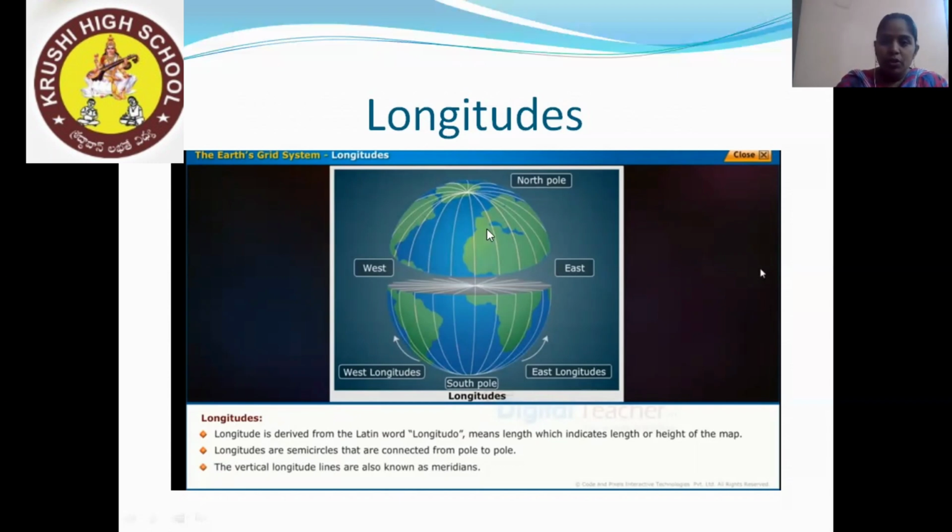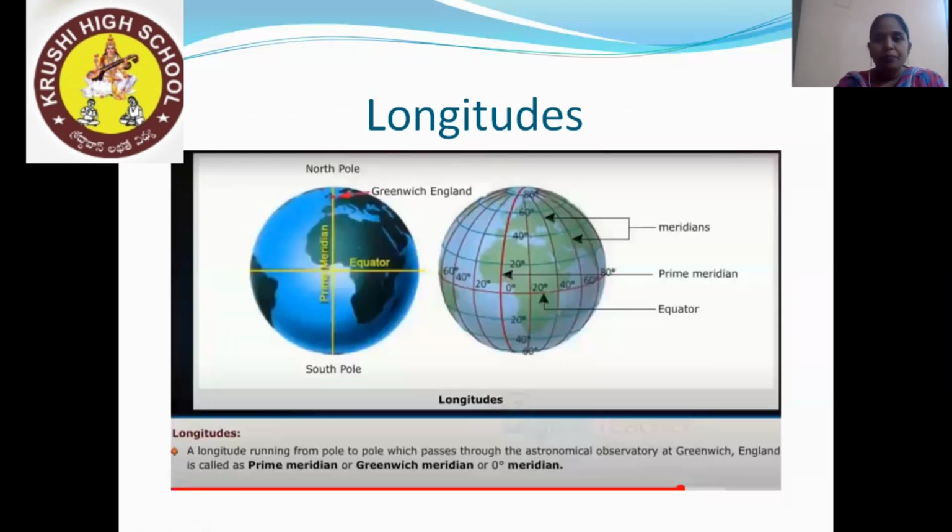In this picture you can see the lines connecting one pole to another pole, that is from the North Pole to the South Pole, vertically. These vertical lines are called longitudes, and they are also known as meridians. Is that clear to you, children?